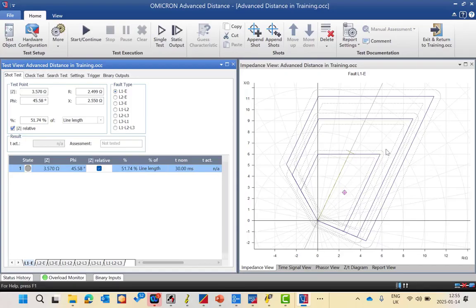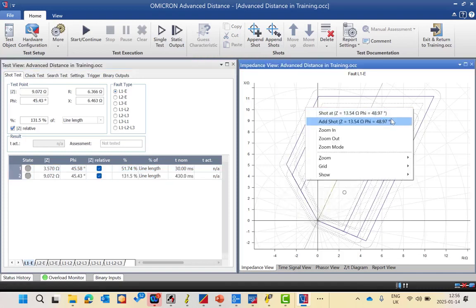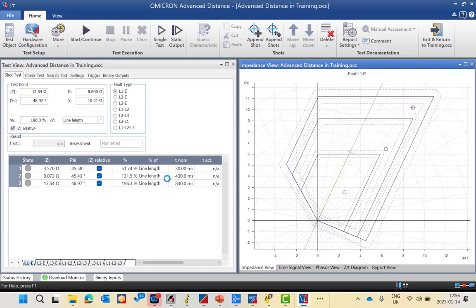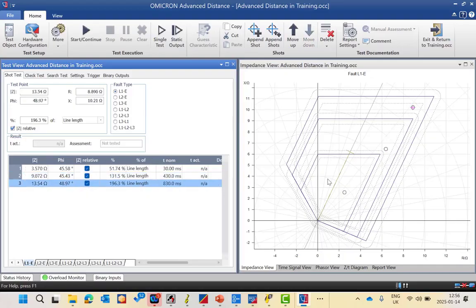So I can add more points in zone 2, in zone 3, and here is the expected time. As you can see here, here is 430 for zone 2, which is highlighted by a red cross, and zone 3 also is 800 milliseconds.